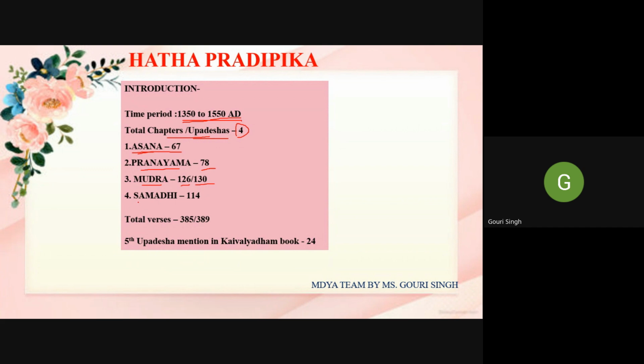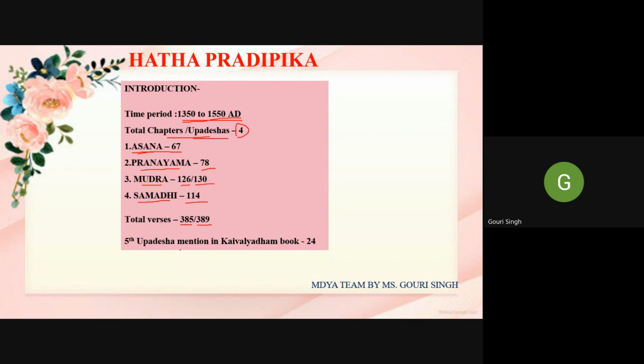And in Samadhi, the 4th chapter, the total is 114 verses. So if we add the total verses, according to Kaivalyadhama it is 385, or according to Muktibodhananda, it is 389 slokas.